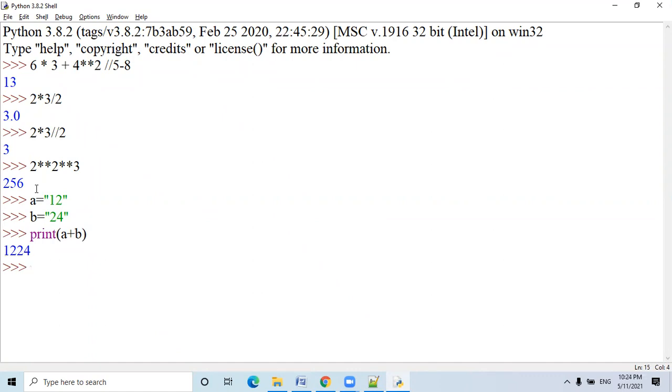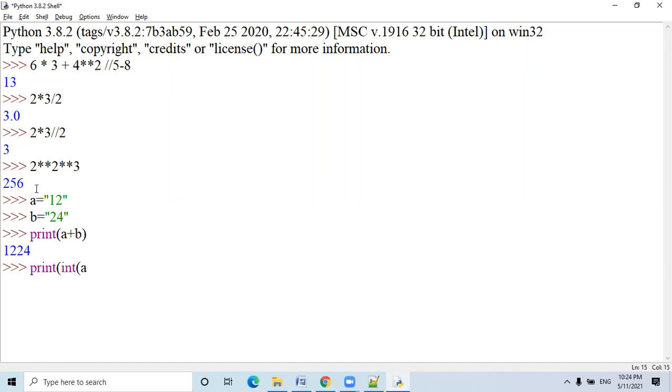Because strings never calculate. Strings always concatenate. Not only in Python, in almost all the programming languages, plus behaves as a concatenation operator when it comes between strings. All right. But I want the calculation like 24 plus 12, 36. So for that, I have to write it like this.